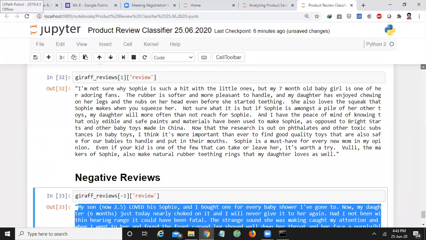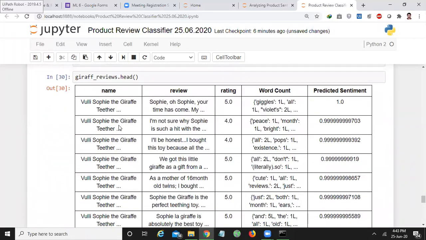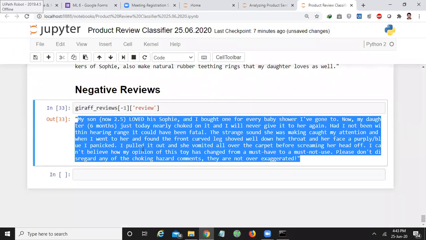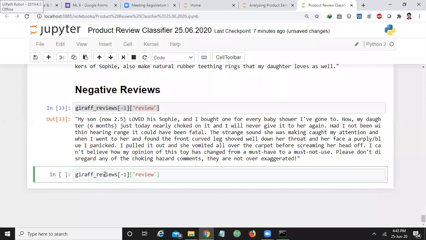So it is not in this table. This table displays only the first and foremost reviews, which are all positive. If you go to the bottom of this table, then you'll get the negative reviews. So one of the negative reviews I am displaying here. If you want, you can study this review, which will give you very negative feedback.